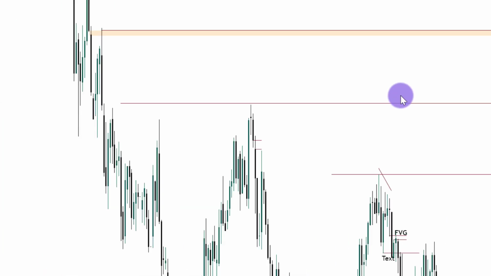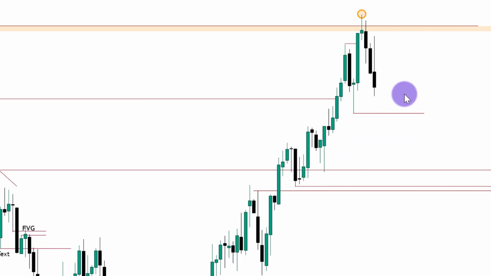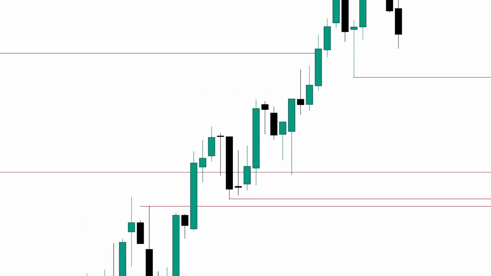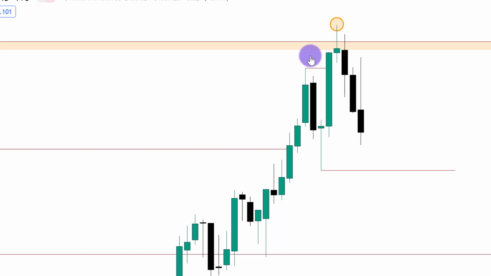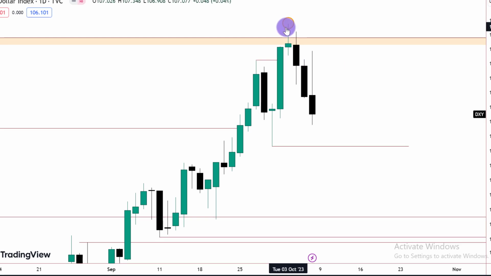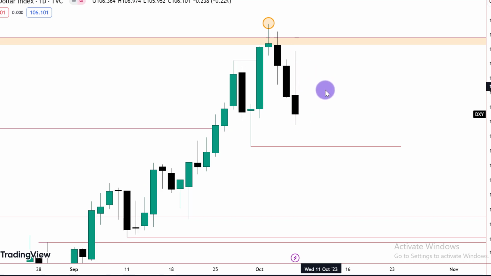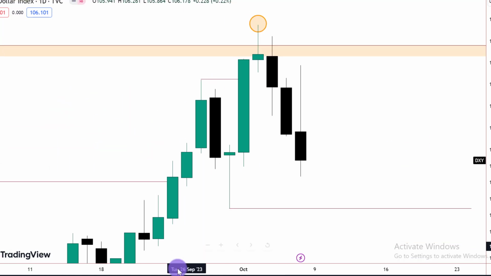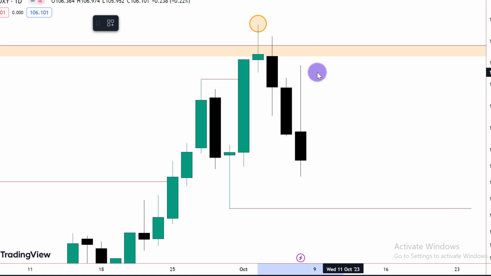Look at how price traded into that volume imbalance, and then look at the current price action. Price has been forming higher highs, higher lows. It took out the previous high and it formed a swing high, a three candle price action where the middle candle has the highest high. All right, and it started to pierce to the downside. Look at what happened. Price formed a swing high that had a fair value gap right there. Okay, that also is a bearish order block with a fair value gap. And remember, a block that has a fair value gap is the most valid order block.